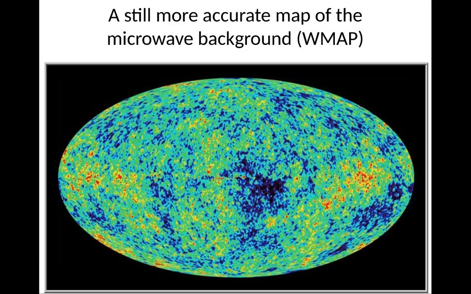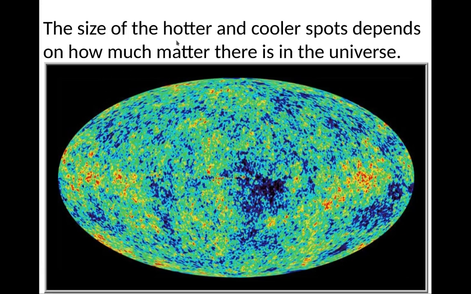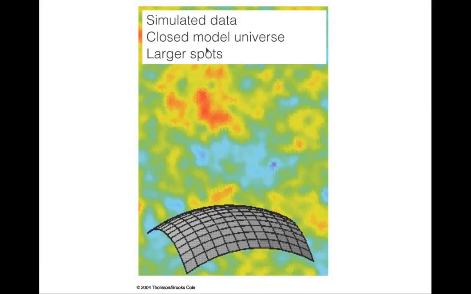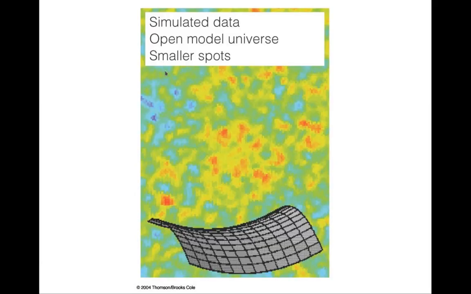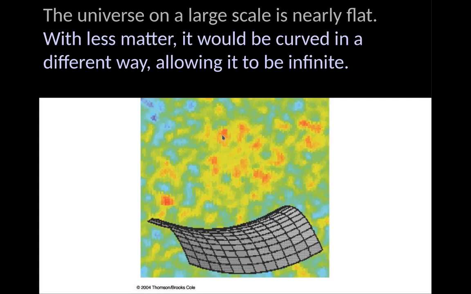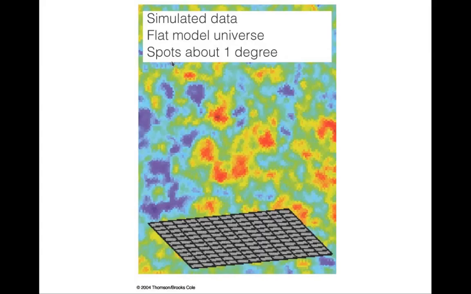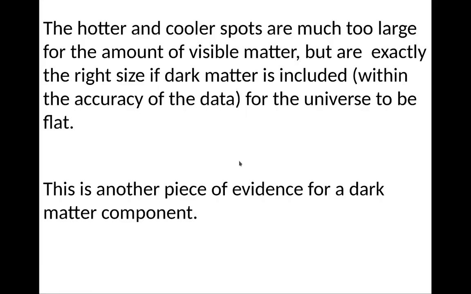You see these hot spots and cold spots there, and the size of the hot spots and cold spots determines how much matter there is in the universe. In particular, it tells you what the geometry of the universe is. If the universe is closed, you have larger spots. If it's open, the spots will be smaller. But it turns out it has to be flat to explain this. So you have to have a flat universe. The spots are about 1 degree or so.